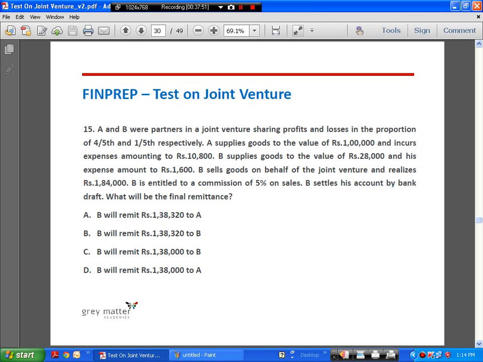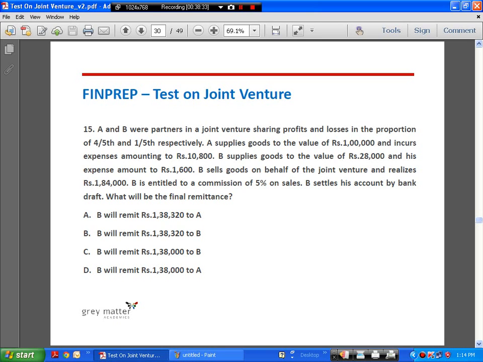Question number 15. A and B were partners in a joint venture, sharing profits and losses in the proportion of 4/5 and 1/5 respectively. A supplies goods to the value of rupees 1 lakh and incurs expenses amounting to 10,800 rupees. B supplies goods to the value of rupees 28,000 and his expense amounts to rupees 1,600. B sells goods on behalf of the joint venture and realizes 1,84,000 rupees. B is entitled to a commission of 5% on sales. B settles his account by bank draft.